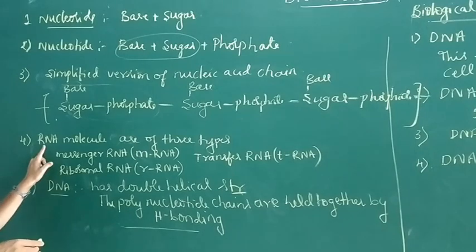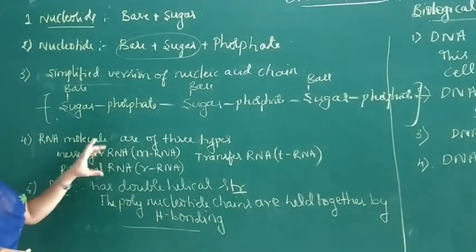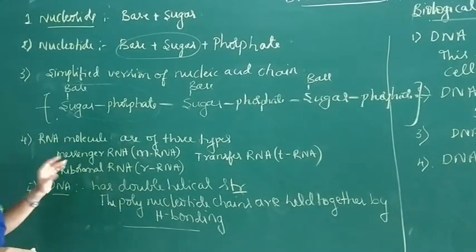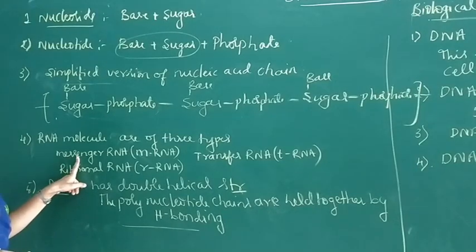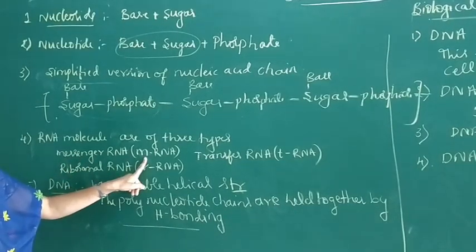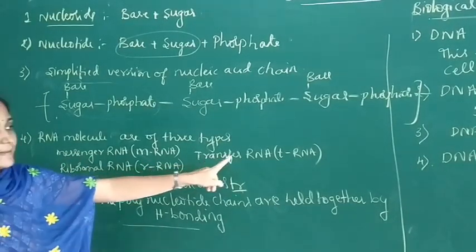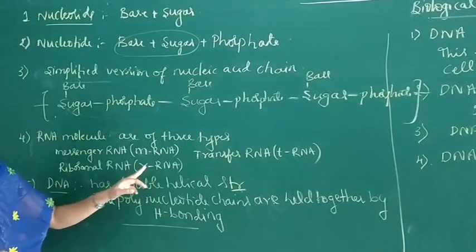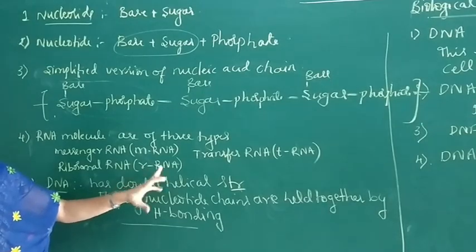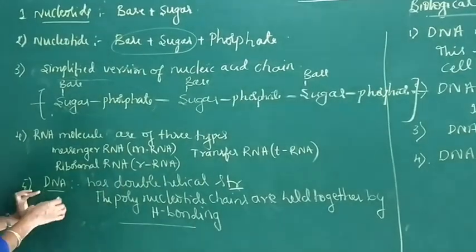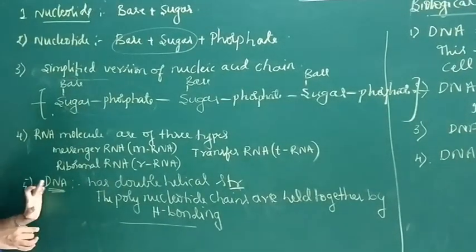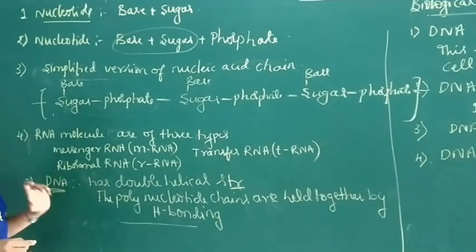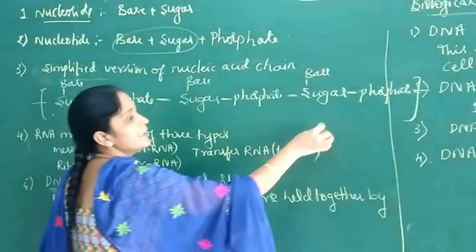Next, the RNA molecules are of 3 types. They are named messenger RNA, that is mRNA, transfer RNA, that is tRNA, and another one is ribosomal RNA. Next, the DNA has a double helical structure.